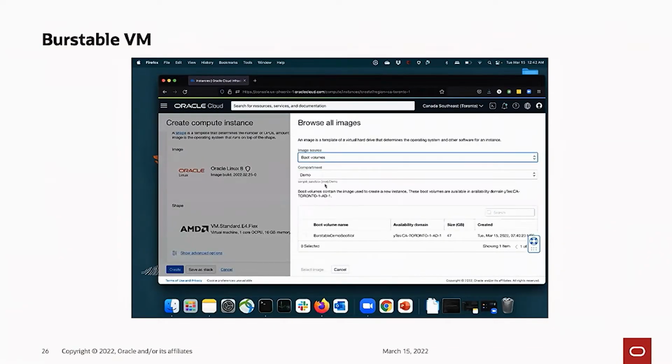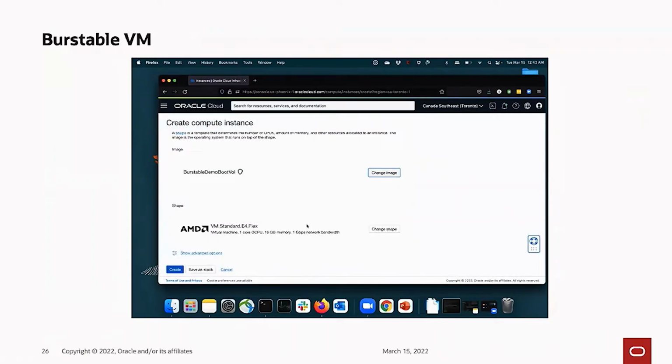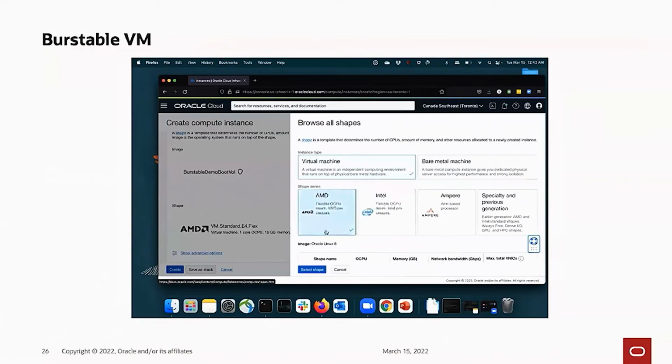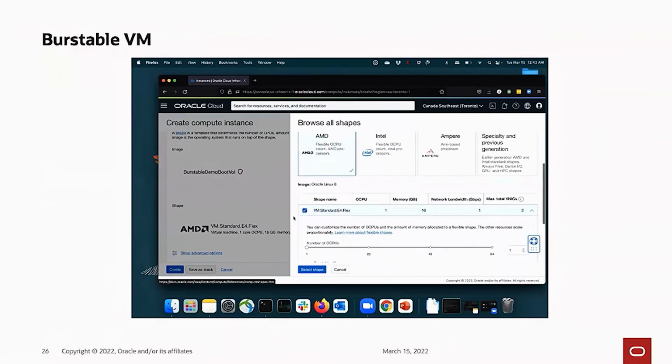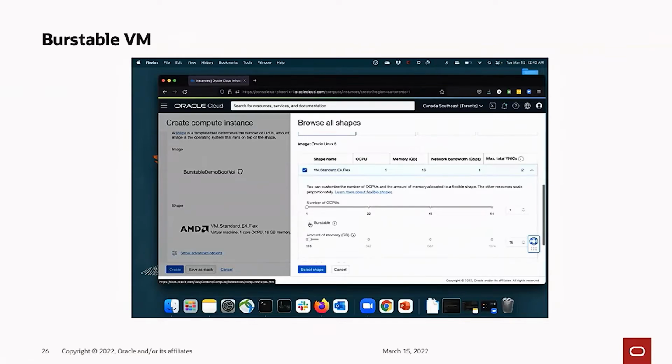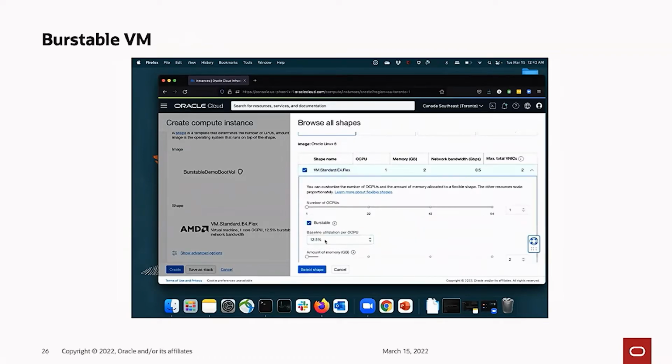So in this case, I'm choosing a pre-created volume because it has Sysbench and Stress and some tools that I want to use to demo this capability. So I'm choosing one core, 12.5% baseline. It defaults memory to 2 gig, but you can change and adjust this to the amount of memory that you need, and then you can launch the instance.